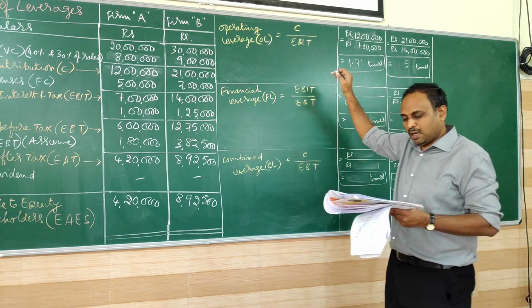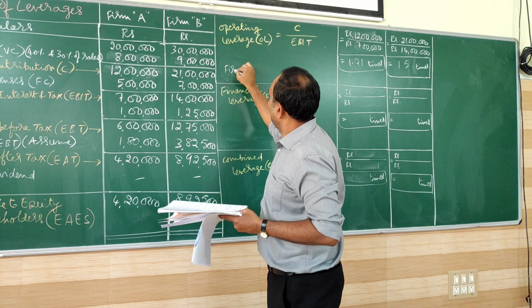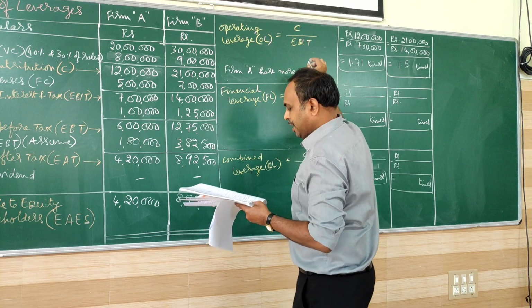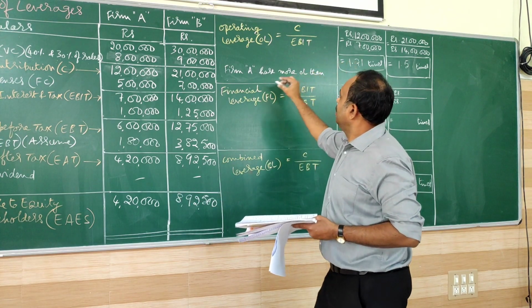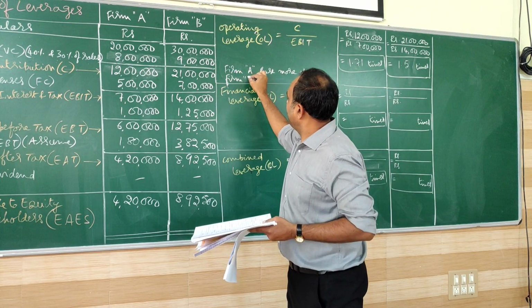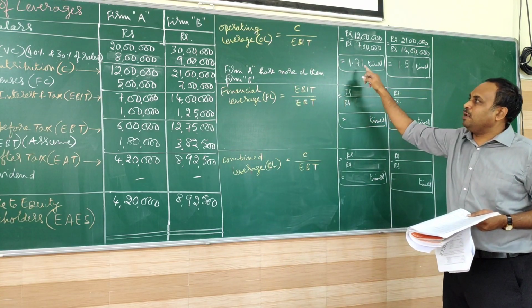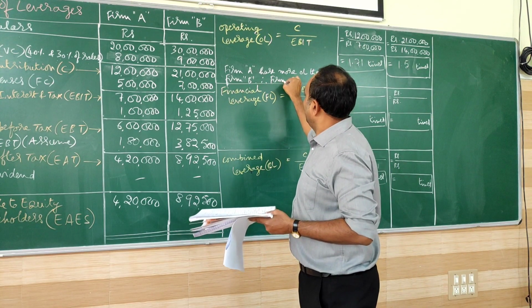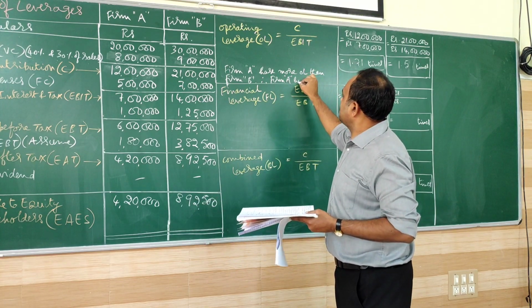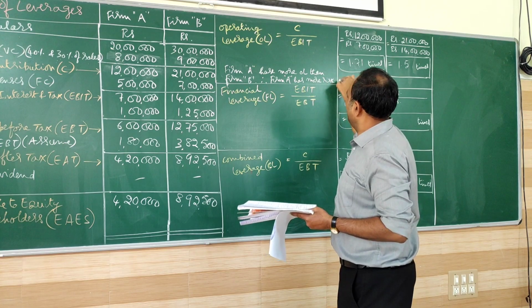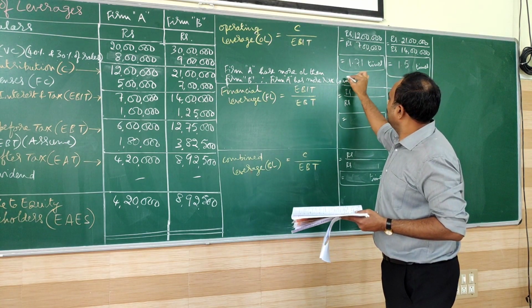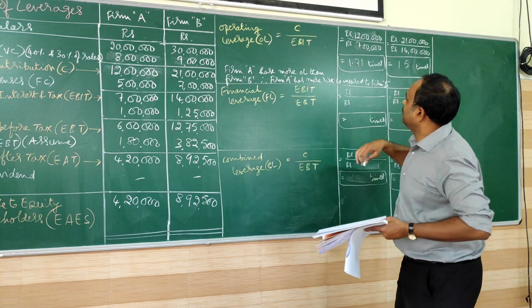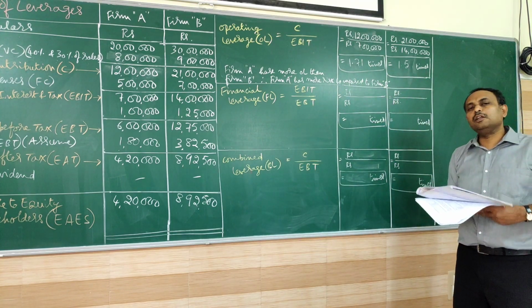So if you see, firm A has more operating leverage than firm B. Firm A is having more operating leverage than firm B. Therefore, firm A has more risk compared to firm B. So A is riskier than B. We can continue the other way also.